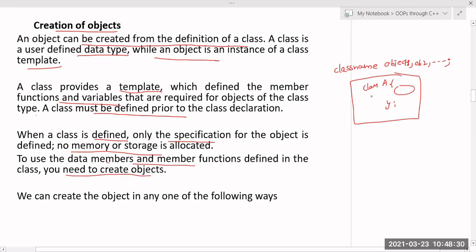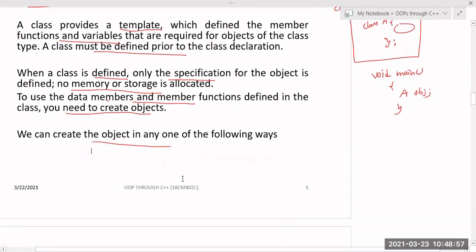Okay, so this is your class A. Inside this class A, I have these data members and member functions. Once you define these data members and member functions inside the class, if you want to use them, you compulsorily have to create the object. So within the void main section, I have to create an object, then only I can access these data members and member functions.